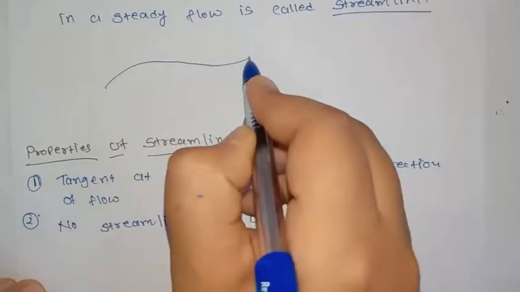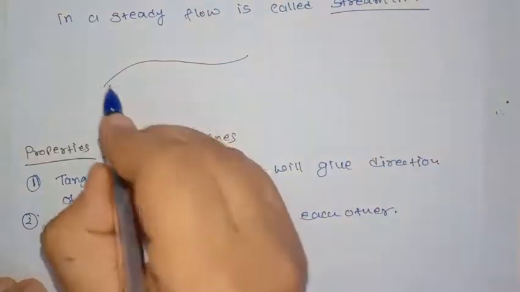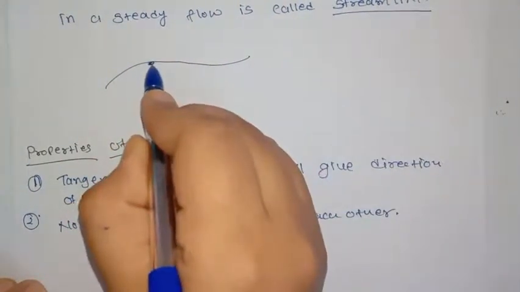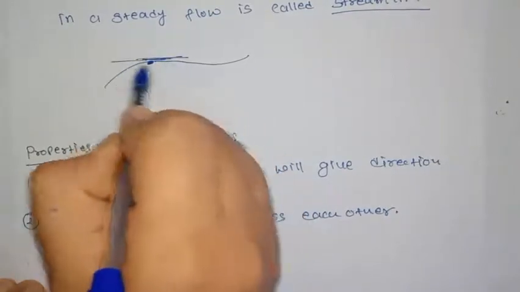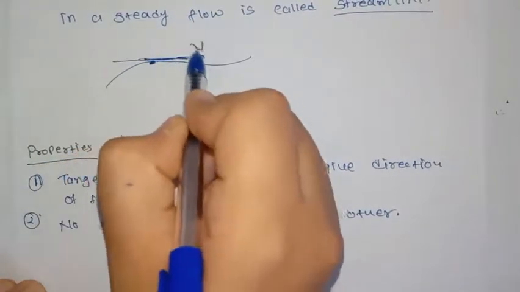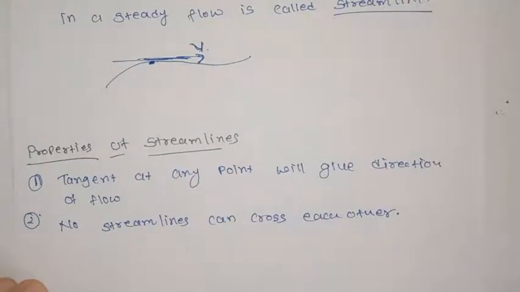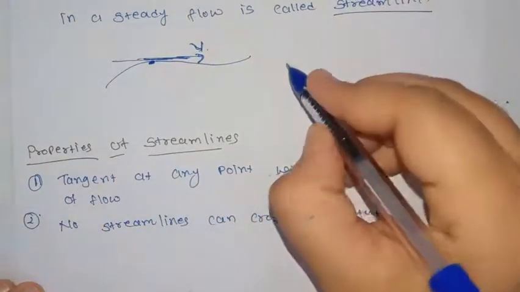Let's say this is a streamline flow. Then the tangent at any particular point to the streamline will give the direction of velocity at that point. No streamlines can cross each other.